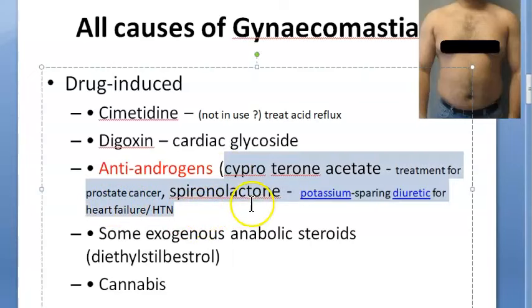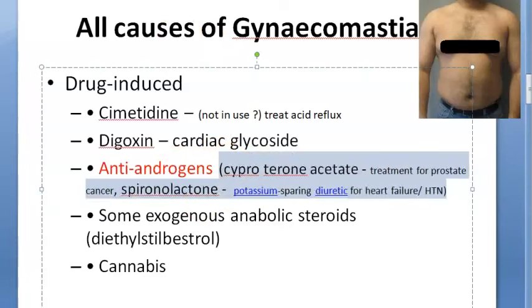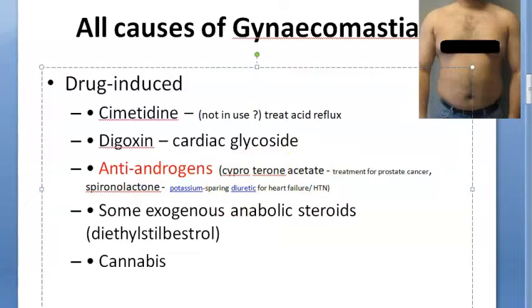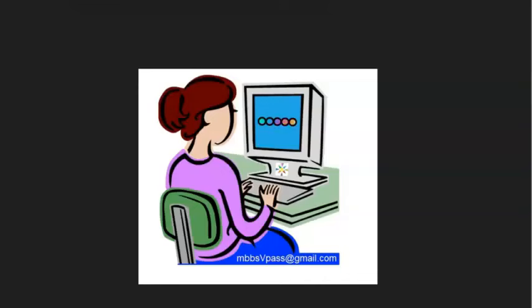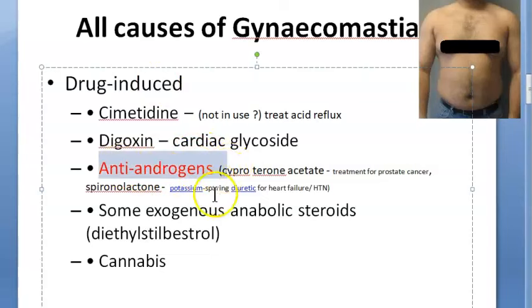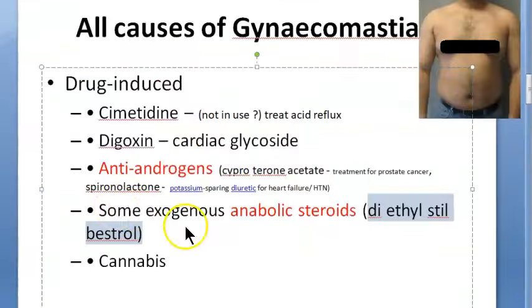So with these two drugs, basically remember the person is taking an anti-androgen. So what will happen if he takes an anti-androgen? Estrogen will take over and become dominant. So that is the imbalance, so gynecomastia. Probably, it is better to deal with gynecomastia than deal with prostate cancer, isn't it? So sometimes they do give this type of drugs. That's what I'm thinking.